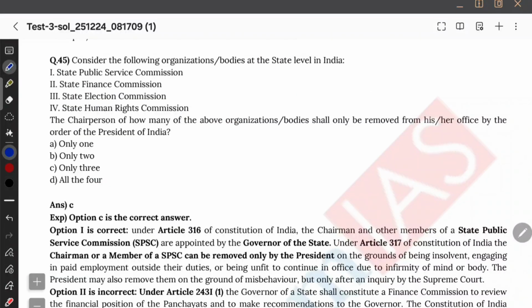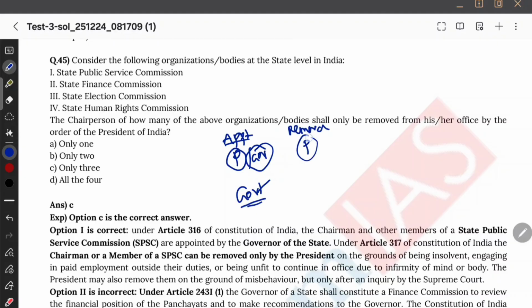Therefore, option A. Now we know one thing: appointment for a constitutional body is by the President or Governor, and if they are statutory bodies it is usually the government, central or state. But for removal, this government logic will not work. It is usually always the President or Governor. So now you need to make a guess. The question is clever. It is asking which state bodies can be removed by the President. We have the State Public Service Commission, and UPSC too, both must be removed by the President only, right?